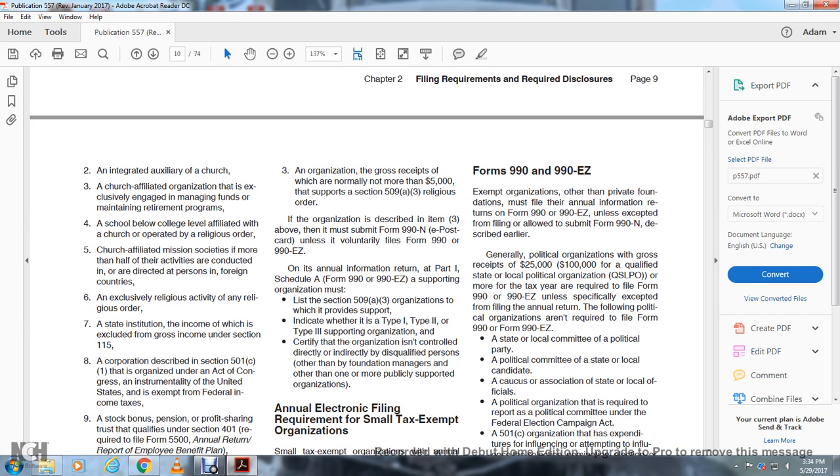the Form 990-990EZ on its annual information return. Part 1 Schedule A of the Form 990-990EZ supporting organization list of the 509A 3 organization which provide with the support. Indicate whether Type 1, Type 2, Type 3 supporting organization. Certify the organization is in control indirectly or directly with a disqualified person other than the foundation manager other than one or more public supportive organizations.